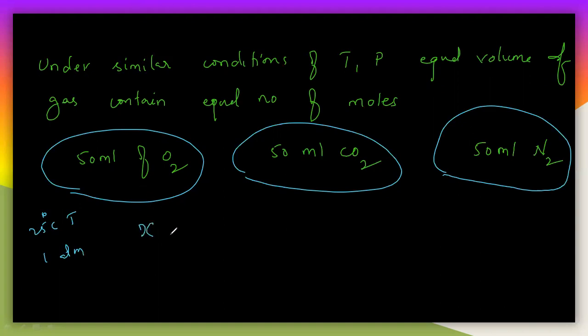So let us say the number of moles of this particular O2 gas is X, and here also the number of moles will be X. So if there is 100 ml of O2 and 100 ml of CO2, you will get the number of moles as 2X here. So like this, very simple. This is what the Avogadro law actually explained.